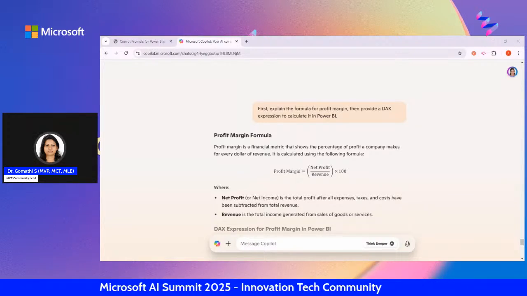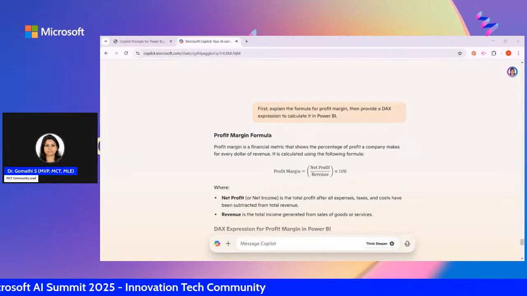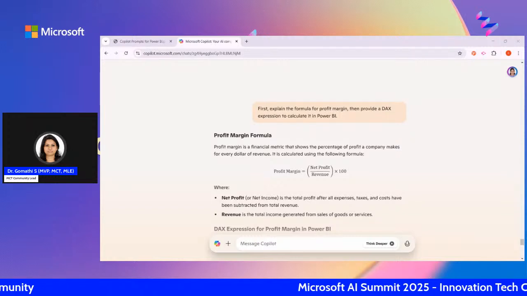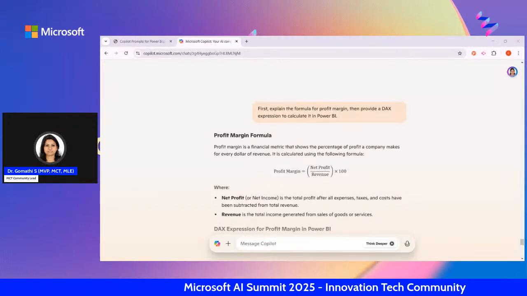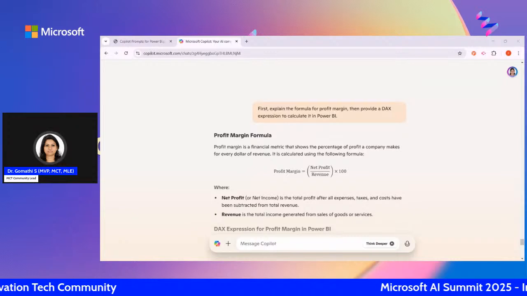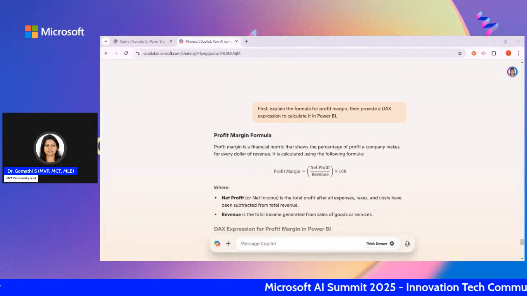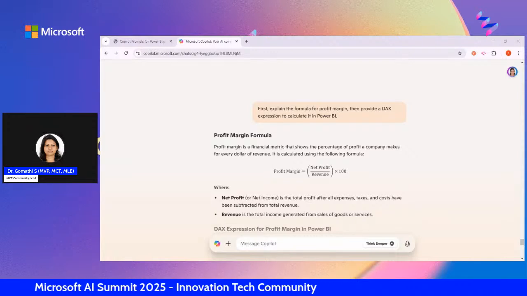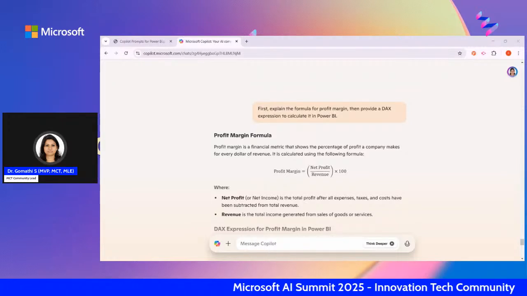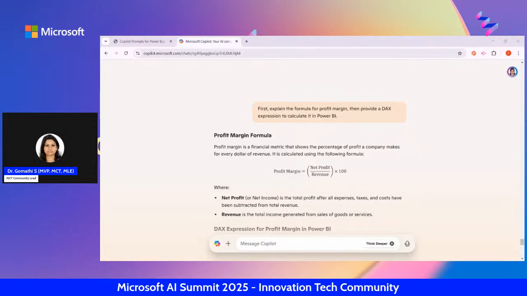Any doubts you have related to Power BI and Copilot, and how to use this Copilot? Power BI has Copilot capabilities, but for that you need the license. That is why it's not possible directly in Power BI, but of course you can use the Copilot here. So this is what we have, Copilot, right? You can use this for your Power BI.